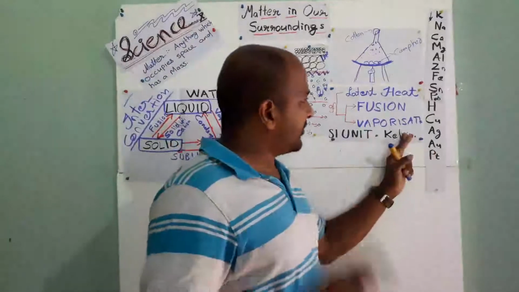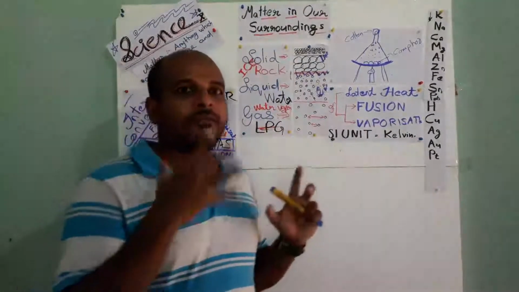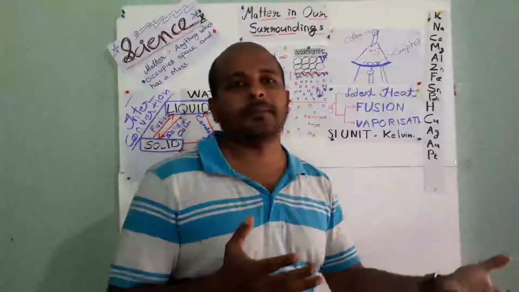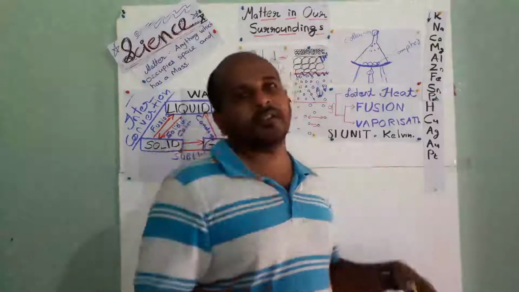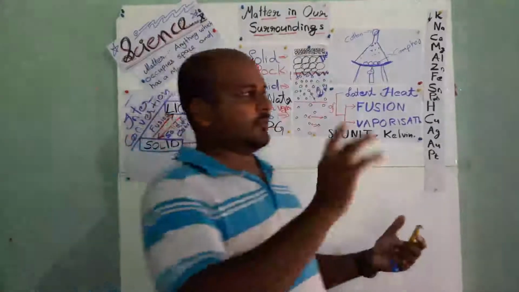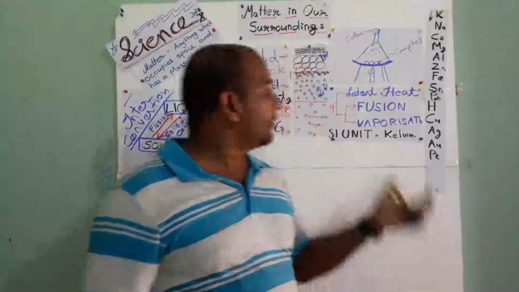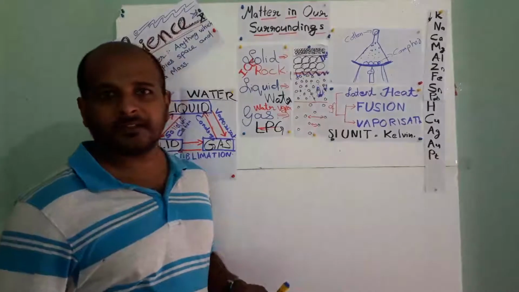Latent heat of vaporization is the amount of heat required to change 1 liter of water into water vapor. Not only water, whatever liquid it is, if we change it into vapor, that is the latent heat of vaporization for that particular liquid.